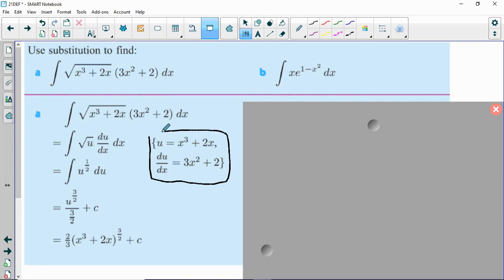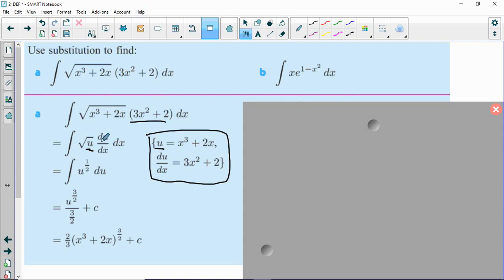We're going to take that inside function, x cubed plus 2x. We're going to set that equal to u. And then we're going to take the derivative of both sides of this equation with respect to x. On the left, the derivative of u with respect to x is just du dx. On the right, x cubed plus 2x becomes 3x squared plus 2. Back in our original function now, we're going to perform the substitution to rewrite it. So this inside part becomes a u, and then 3x squared plus 2 becomes du dx.